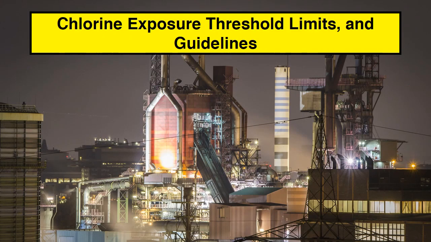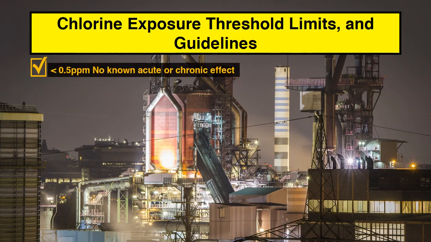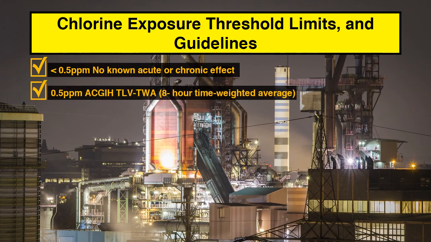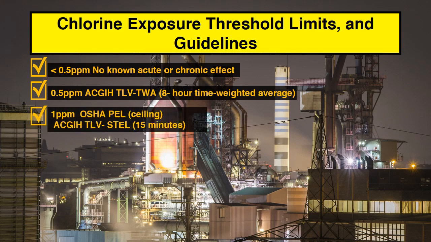Now we will see what is the permissible limit up to which chlorine exposure is acceptable. Below 0.5 ppm, there is no acute or chronic effect. 0.5 ppm is the 8-hour time weighted average TLV according to ACGIH. 1 ppm is the permissible exposure limit ceiling as per OSHA.